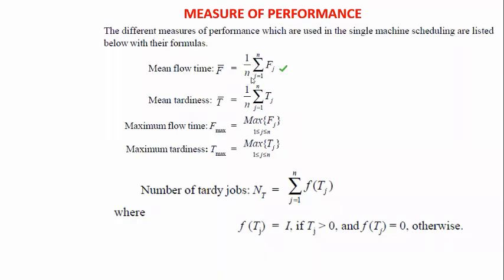Here n is equal to the number of jobs we are performing and Fj is the flow time, not the processing time.